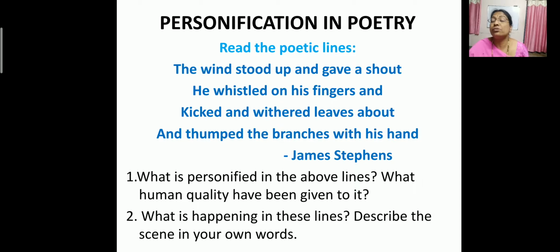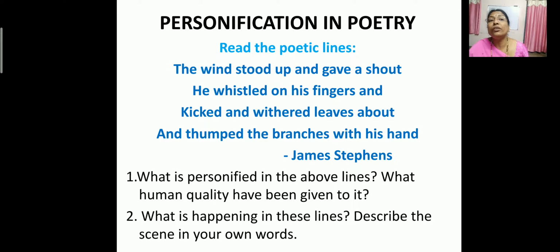Okay, now listen to these lines very carefully, children. The wind stood up. Stood up means standing. Okay, the wind stood up and gave a shout. Shout means it was shouting. Who is shouting? Wind is shouting. He whistled on his fingers, and so the wind whistled with its fingers. Kicked the withered leaves about.